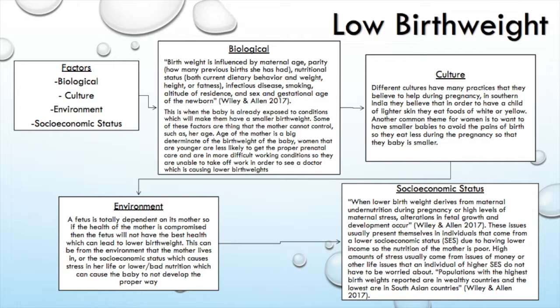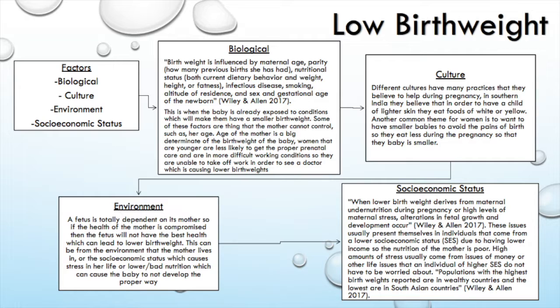Another issue is women's dietary behavior, which ties into socioeconomic status. Women that are of lower SES are unable to afford the healthier foods that they need to be eating while they are pregnant, so they just eat the same as if they were not pregnant, which is causing babies to not get the proper nutrients, so they are having lower birth weights.